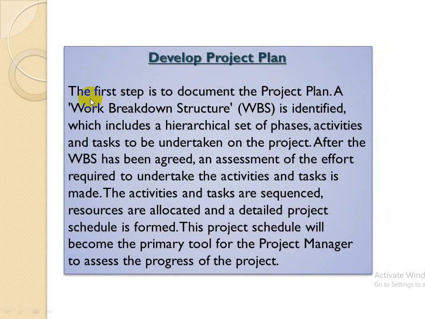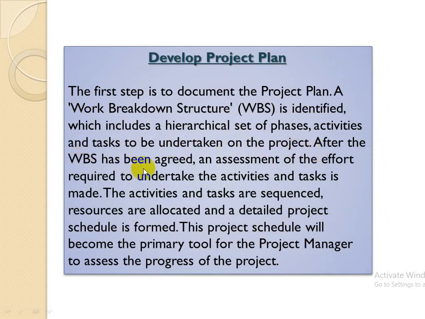Develop project plan. The first step is to document the project plan. A work breakdown structure, that is WBS, is identified, which includes a set of phases, activities, and tasks to be undertaken on the project.